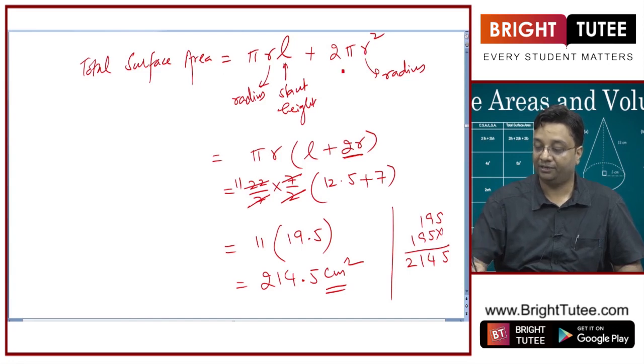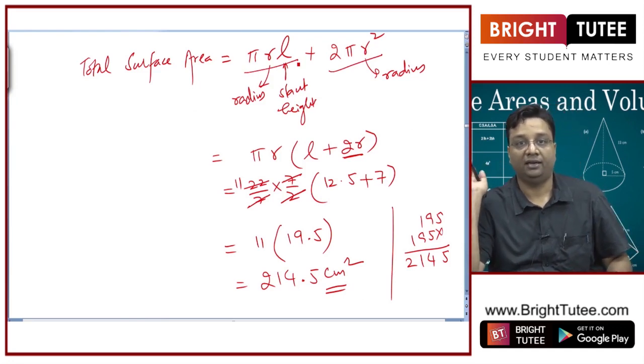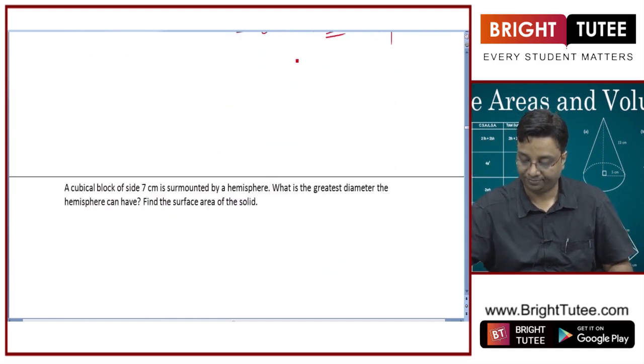So the hemispherical part gave me 2 pi r square, and the conical part gave me pi r L. The only challenge in this question was to calculate L, the slant height, and then we should know the formula and simply place the values.